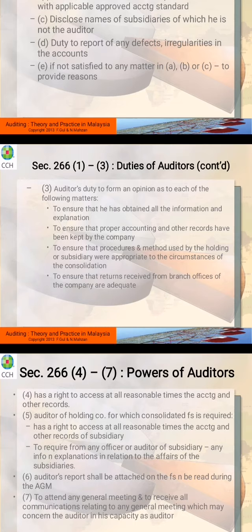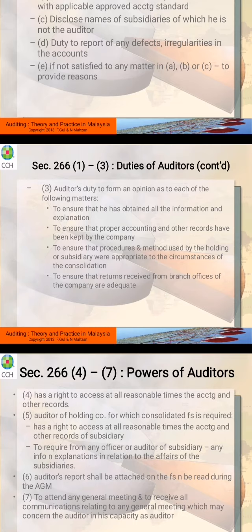It means that here you have to know what method the holding is using. For example, a method of depreciation, or maybe the provision of something. They have to be consistent between the holdings and the subsidiary.